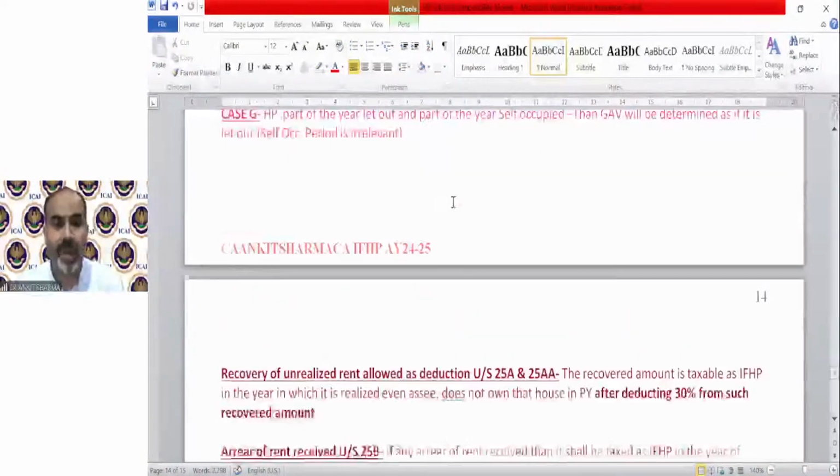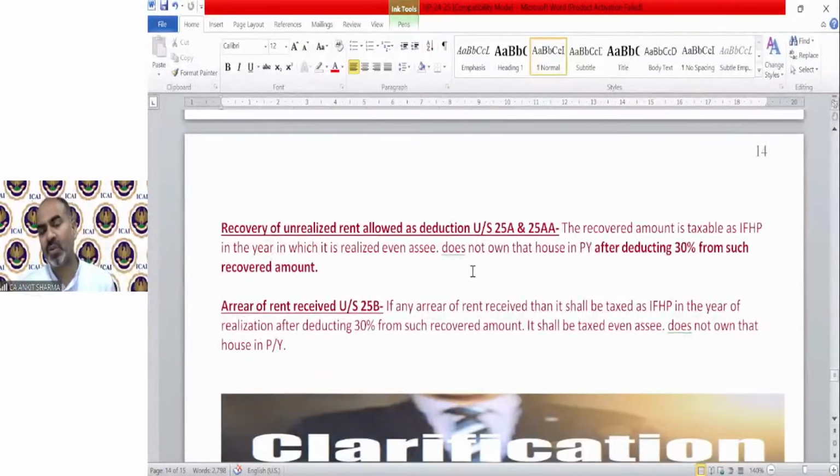First is recovery of unrealized rent. So what is unrealized rent? I've told you that's a kind of bad debt. So if there is any unrealized rent, that is deducted from the calculation of ARR. That is not going to be considered as your rent income in the current year. But suppose the rental value in total is 2 lakh rupees, out of which 20,000 has been unrealized rent. So we will take ARR in the current year as 1,80,000.